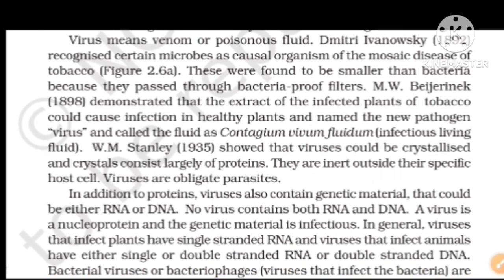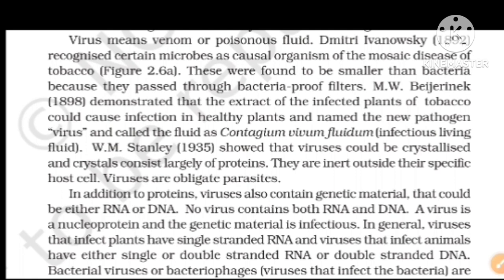Dmitri Ivanovsky, in the year 1892, important to remember, recognized certain microbes as the causal organisms of the mosaic disease of tobacco, and they were found to be smaller than bacteria because they passed through bacteria-proof filters.